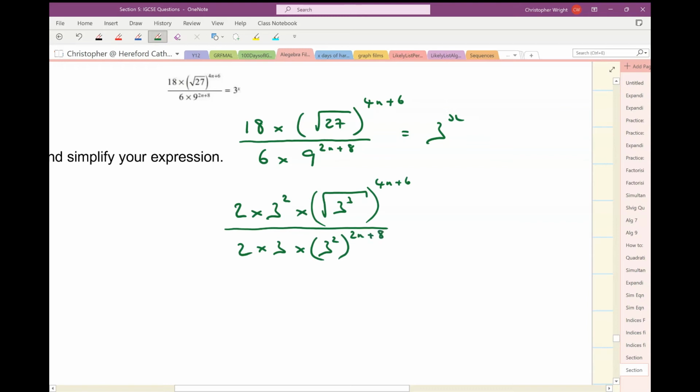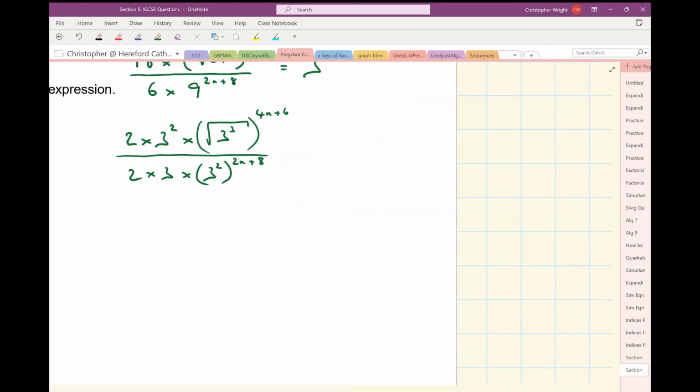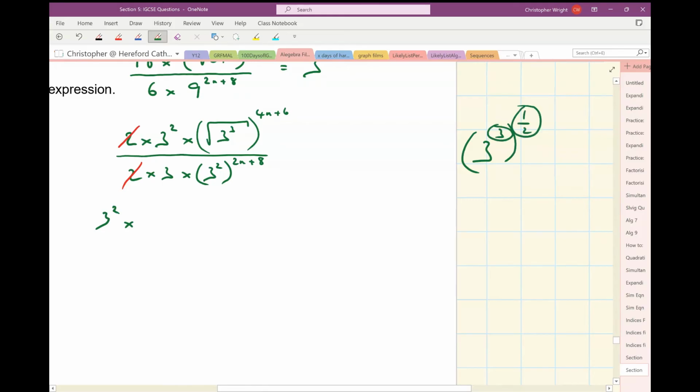Okay. Right, what shall I do next? Oh, well, I can divide top and bottom by 2. So that's easily done. I really dislike crossing out, but never mind. I've divided top and bottom by 2. I'm going to leave the 3s as they are. I know I could do some simplification, but I'm not going to. So on the top, I've got 3 squared times. Now, the square root of 3 cubed is 3 cubed to the power of a half. You'd multiply those, so it's 3 to the power of 3 halves.